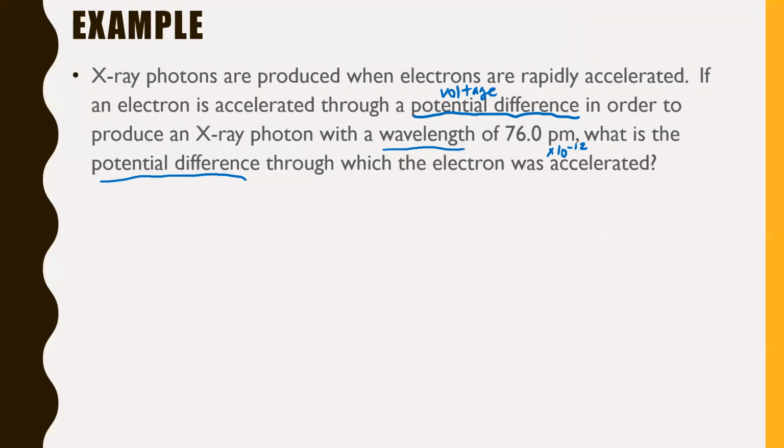Okay, this one, it might be wise just to jot down what we really know here. We know our wavelength is 76.0 times 10 to the negative 12 meters. That's one thing we know right off the bat. And since we know our wavelength, we can find our energy, because remember, energy is hc over lambda, right? So we can find the energy of this X-ray photon. That's not a big deal. What we're looking for, though, is the voltage, the potential difference through which the electron was accelerated.